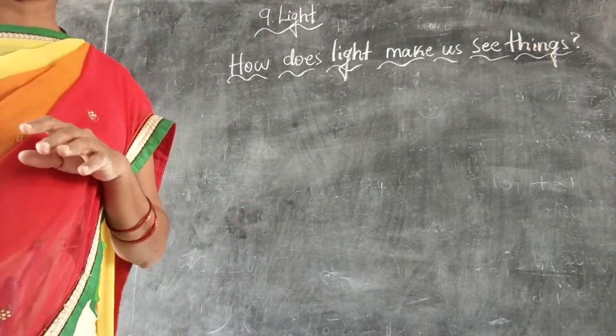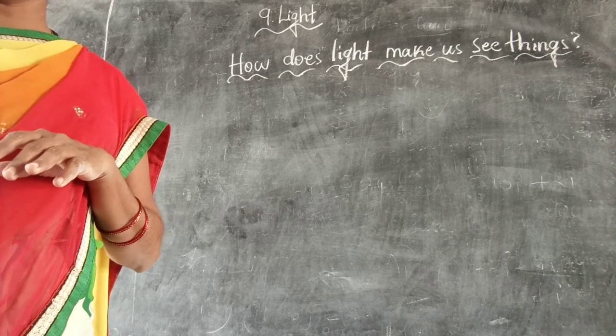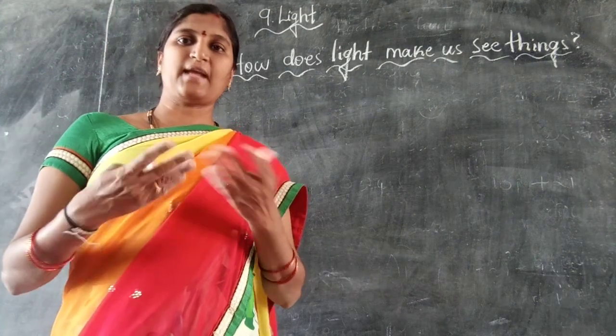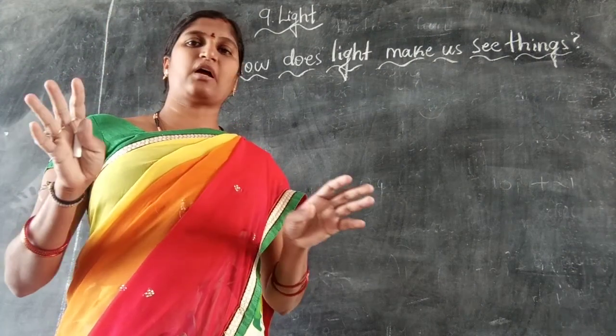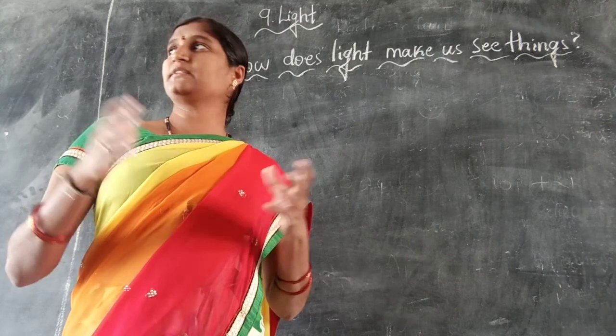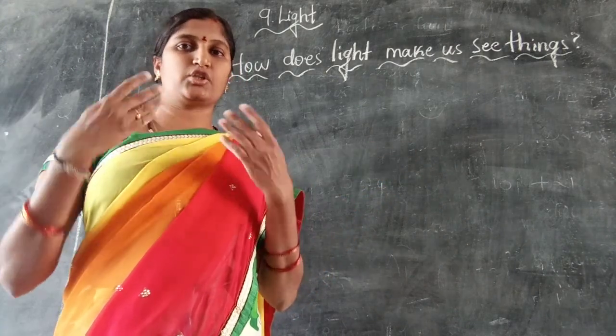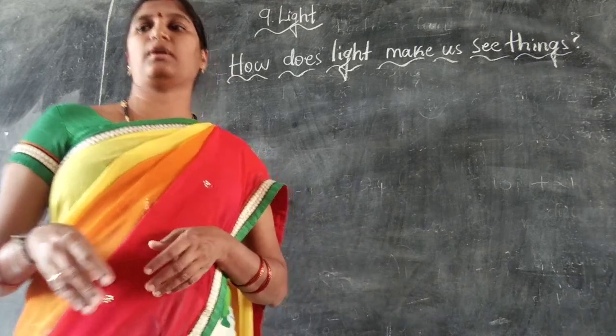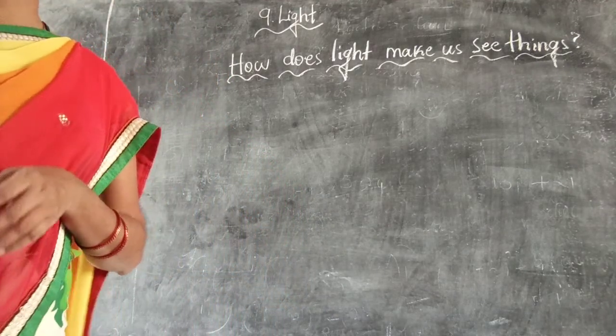Understood? Now without light, we cannot explore the beauty of nature or see anything at all around us. Without light, can we see anything? We can't see anything without light. Yes or no? Whatever is there surrounding us, the beauty of nature, we can't see anything without light.